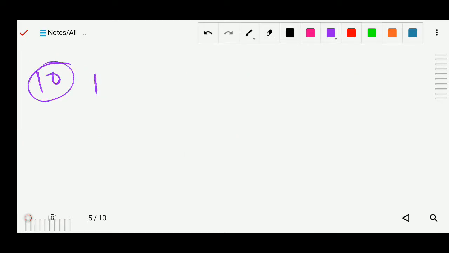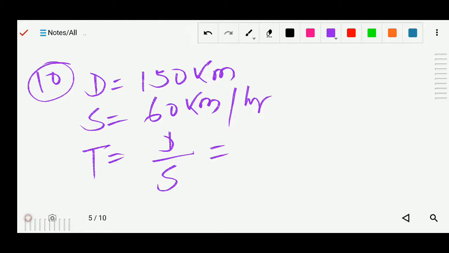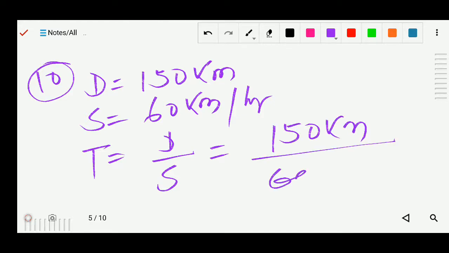So distance is given. Distance is 150 km. Speed is also given, 60 kilometer per hour. Okay, now we can find the time. Time equals to distance by speed. Yes or no? Okay, so what is the distance? Distance is 150 kilometer, and what is the speed? 60 kilometer per hour. So we can solve here. This 0 cancels, 3 2s are 6, 3 5s are 15, so 5 by 2.